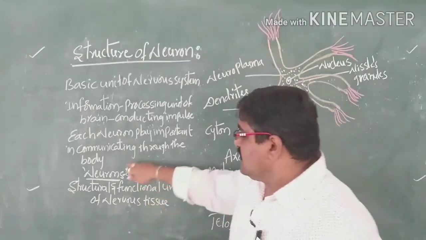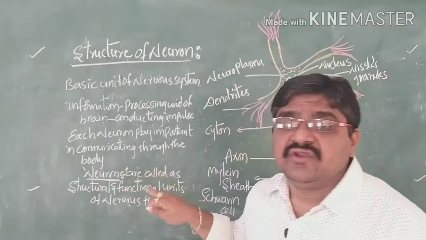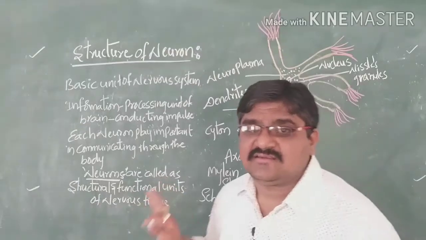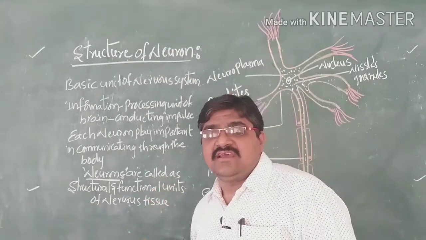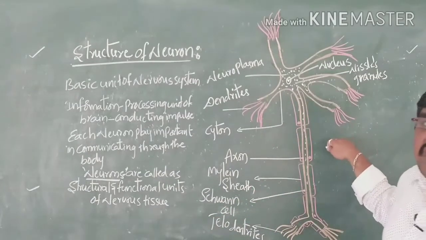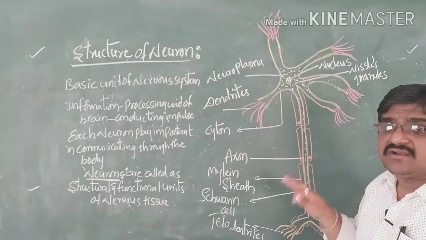So neurons are called the structural and functional units of the nervous system. Majorly, if you see the diagram of a neuron, it shows that three parts are present.